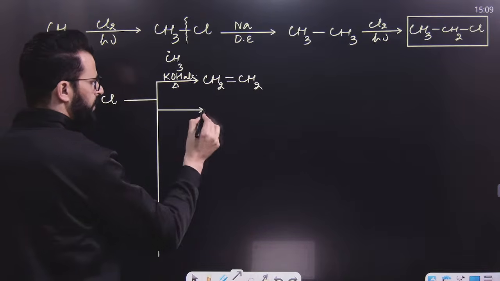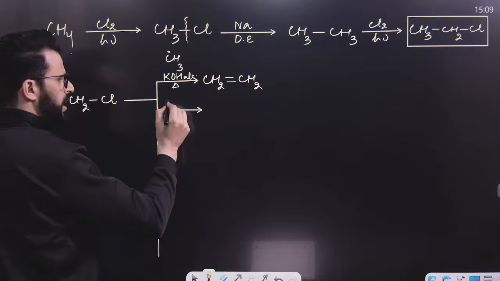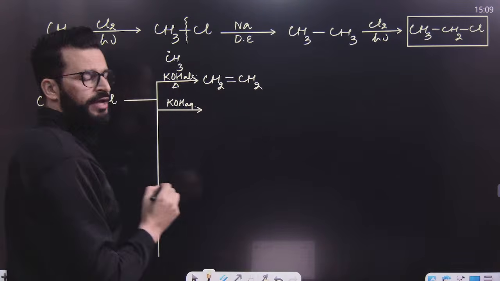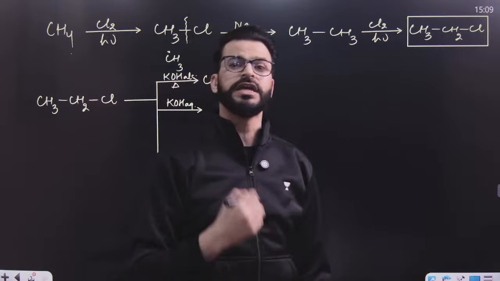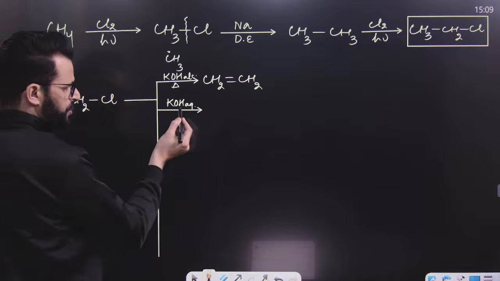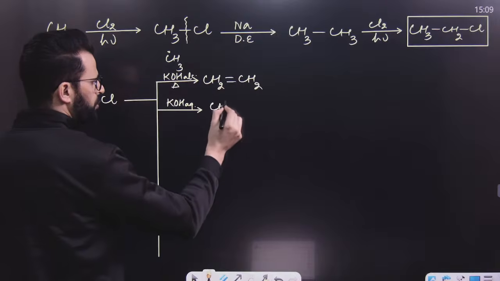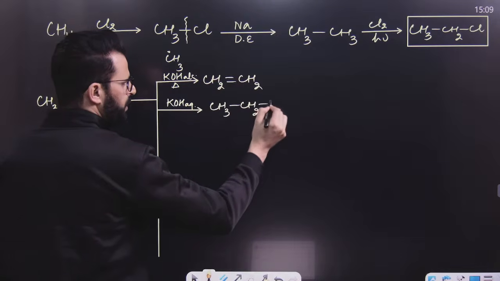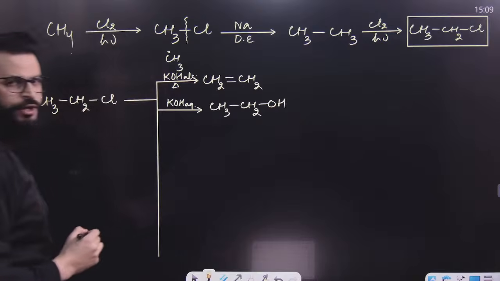After that, if you are having aqueous KOH, aqueous NaOH, or water, or AgOH, then what will happen? It will simply replace this Cl, because this is now an SN2 reaction, replacing Cl by OH. So this will be an alcohol formation over here.